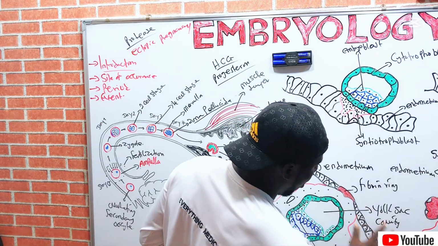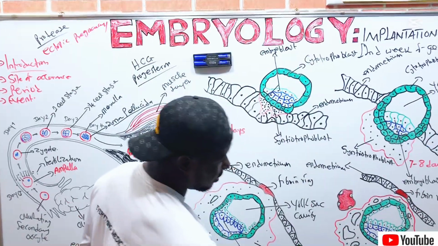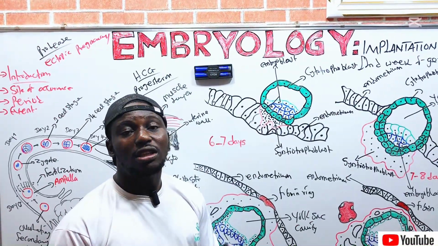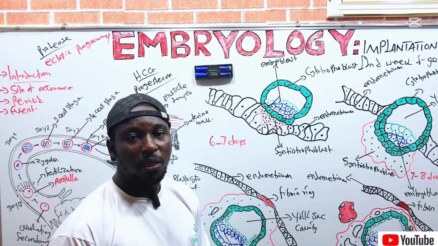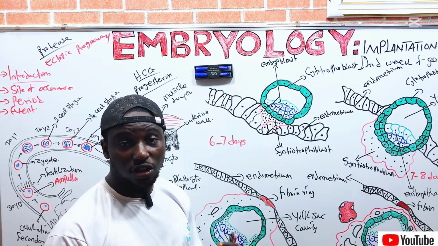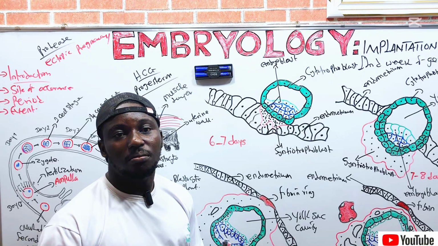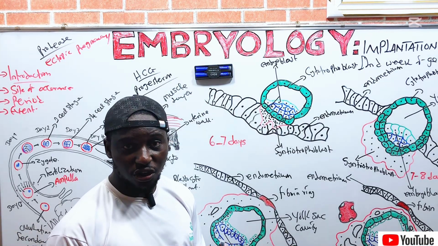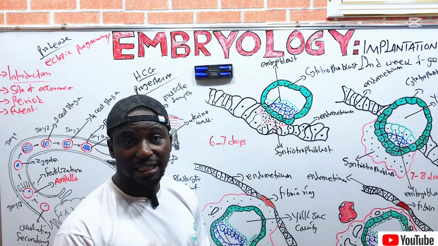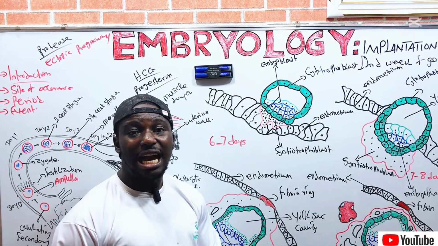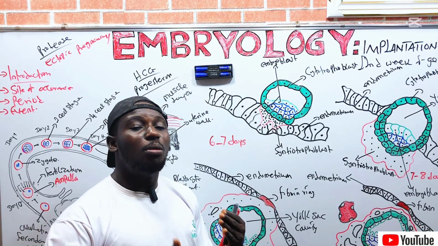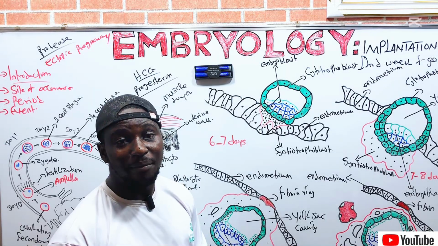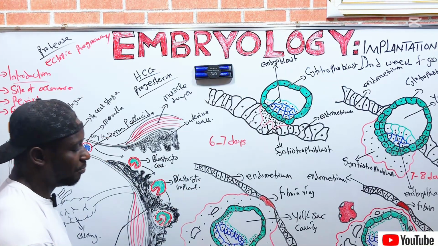So all these are the components. Recall that during implantation, there are so many things that happen. On the second week of gestation, it is not only implantation that occurs. We have all other embryonic structures that evolve, such as the placenta, the chorion, the amnion, the amniotic sac, and all that. So from the third week is now gastrulation, which is the development of the embryonic germ layers or the embryonic germ disc.